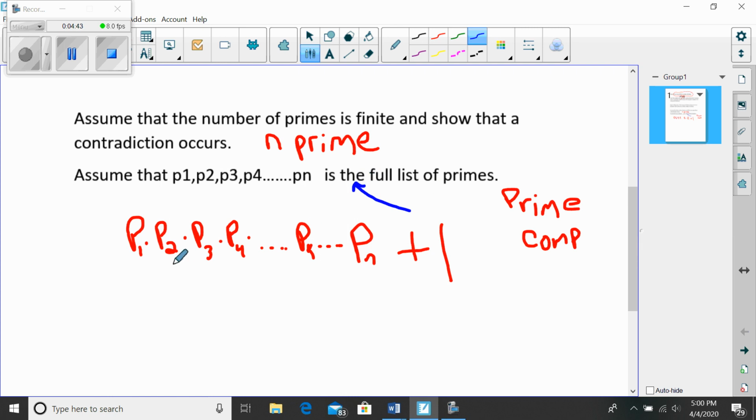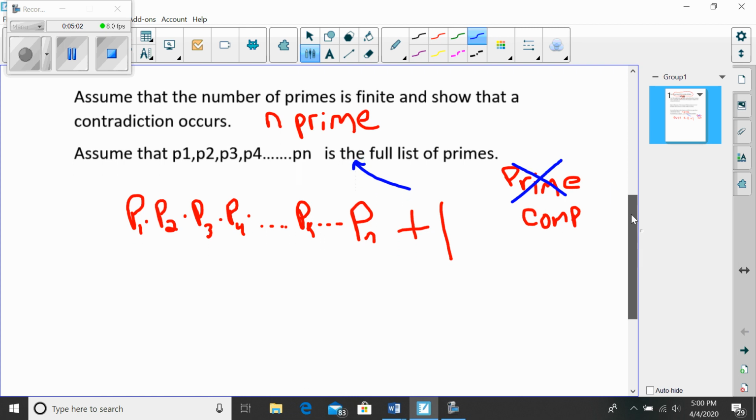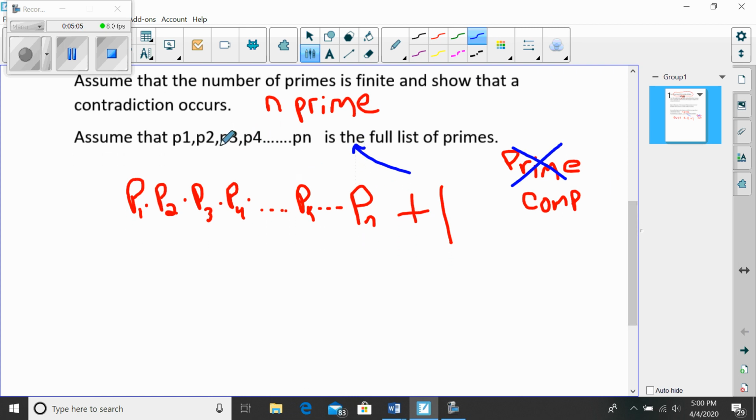But it's not in my list because I formed it by multiplying every number in my list and adding 1. So I've eliminated the possibility that this number is prime. Otherwise, I've already contradicted myself. Then if it's not prime, it's composite. And if it's composite, it has to have a prime divisor, meaning some prime in this list had to divide it.